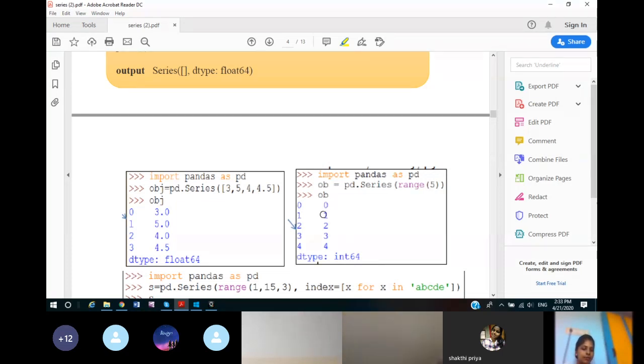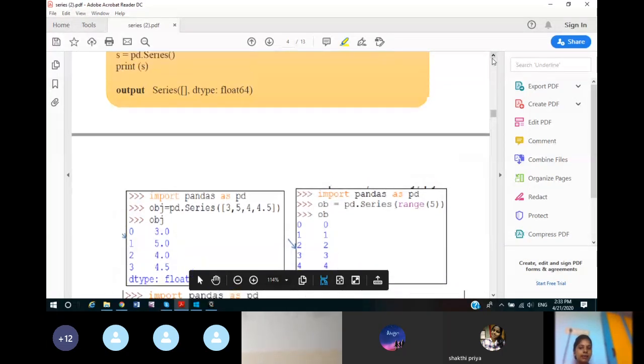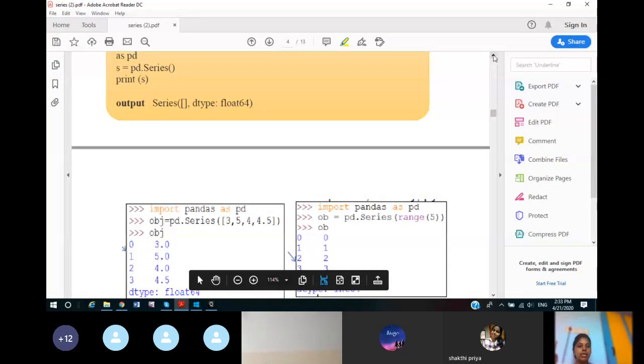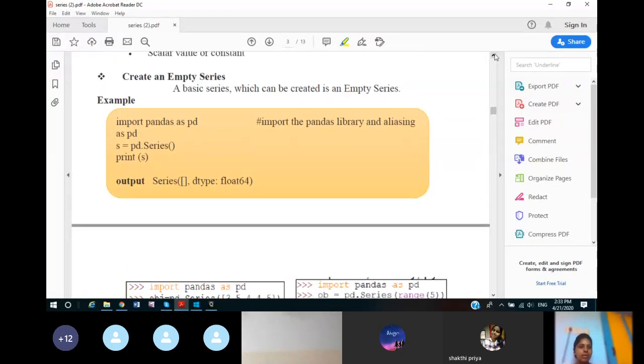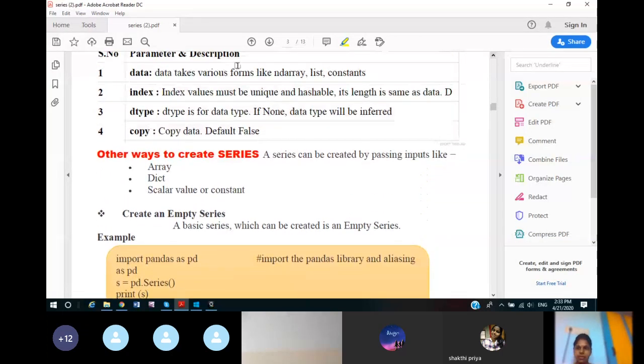Every index refers to a particular data. So index 0 refers to data 0, index 1 refers to data 1, index 2 refers to data 2, and index 3 refers to 3, likewise. Here index 0 refers to the data value 3.0, index 1 refers to the data value 5.0, index 2 refers to the data value 4.0. I think you understood that index and data are the two one-dimensional arrays which are stored simultaneously in a series. So this is data and index.